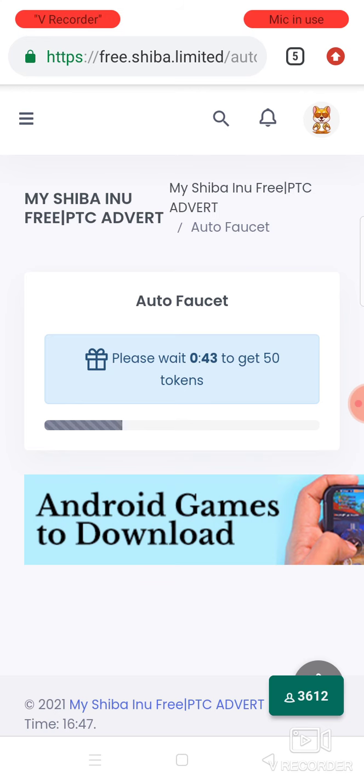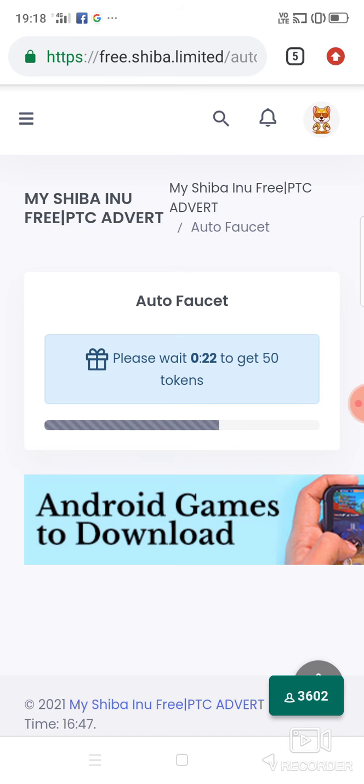In 10 minutes, you will get 500 tokens. If you calculate, you will get around 6,000 tokens in 1 hour. So this way you have to claim. This is the auto faucet.